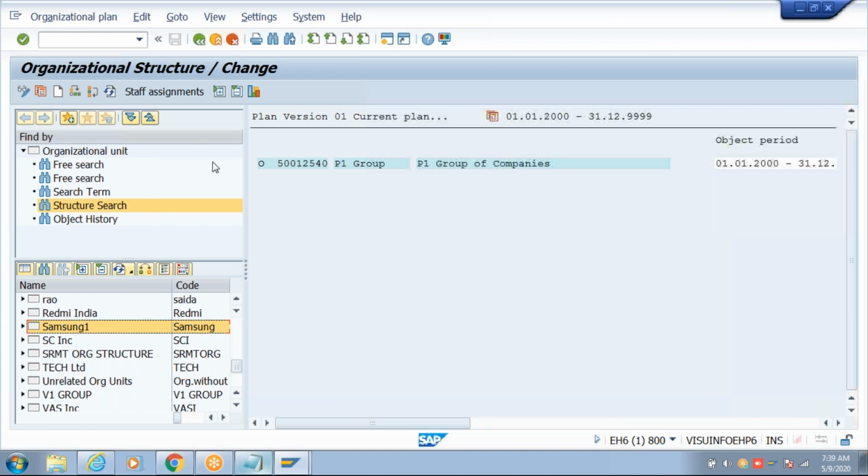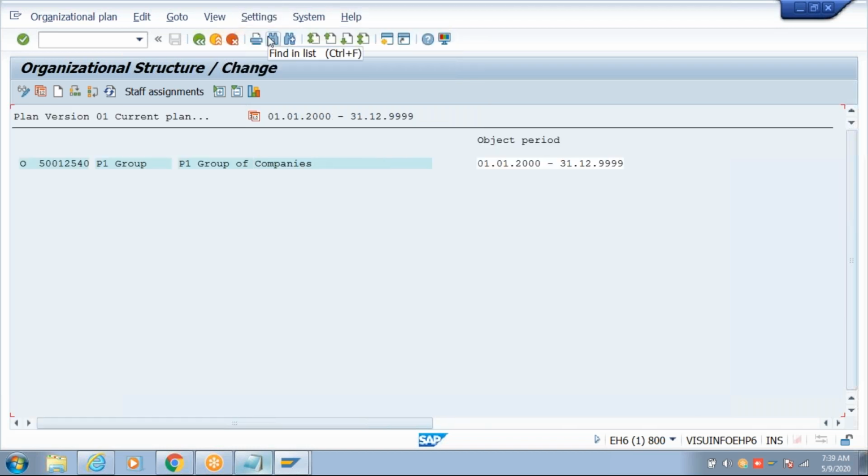For now, I don't want to see this box. Settings, hide object manager. If it is not displayed in your system, that is fine. But if it is displayed and you want to hide it, go to hide object manager. So it is hidden.